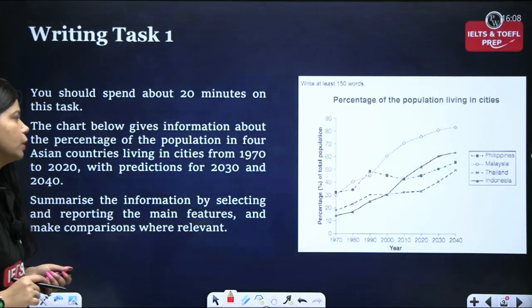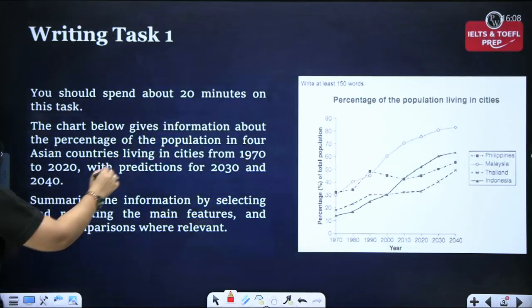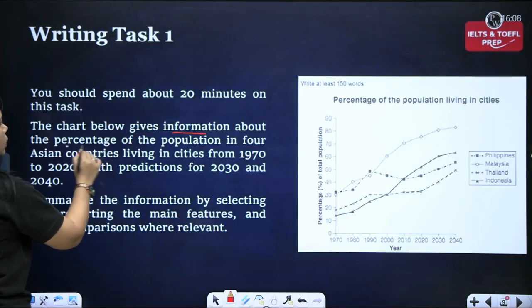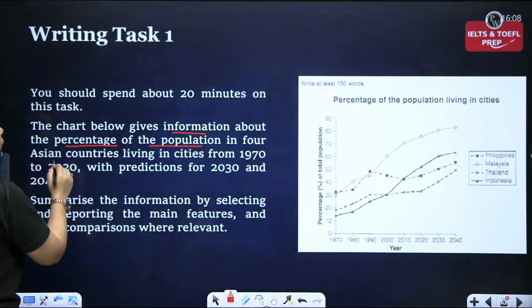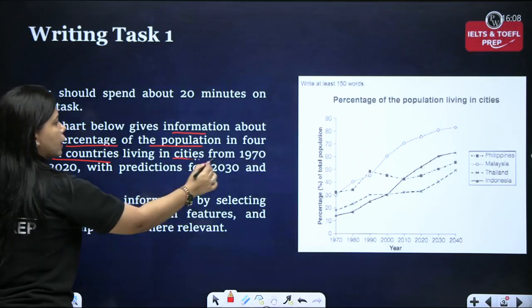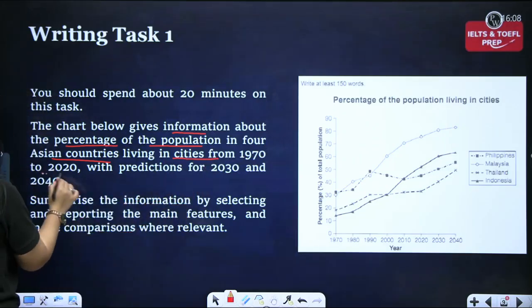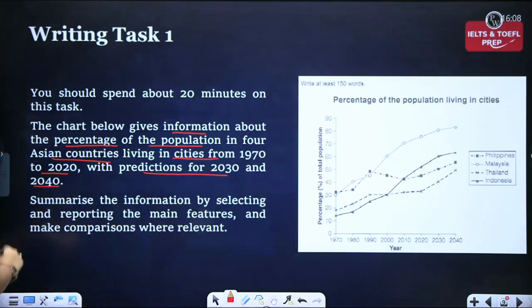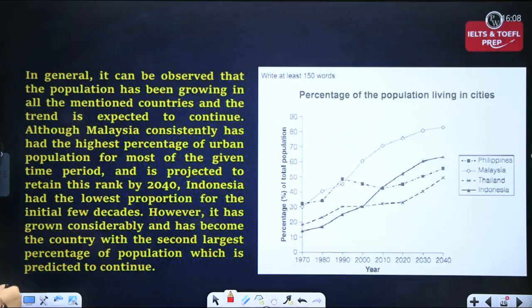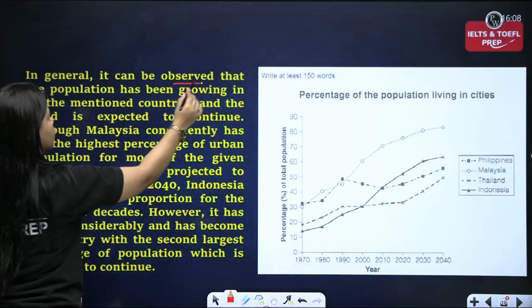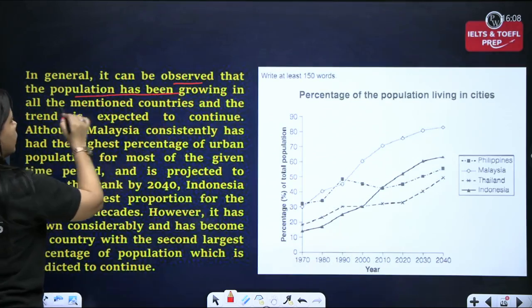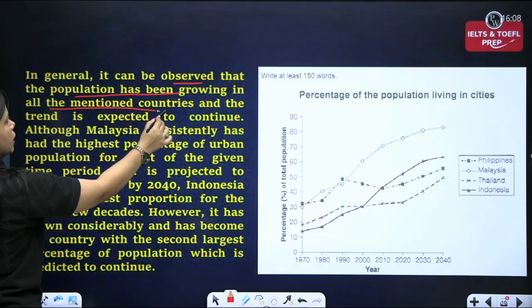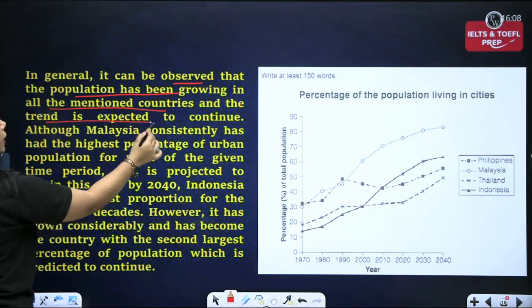And here is our question. It says, the chart below gives information about the percentage of the population in 4 Asian countries living in cities from 1970 to 2020 with predictions for 2030 and 2040. Let's take a look at this one. So I'm saying in general, it can be observed that the population has been growing in all the mentioned countries and the trend is expected to continue.